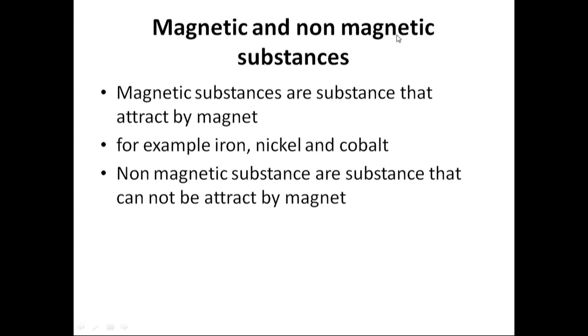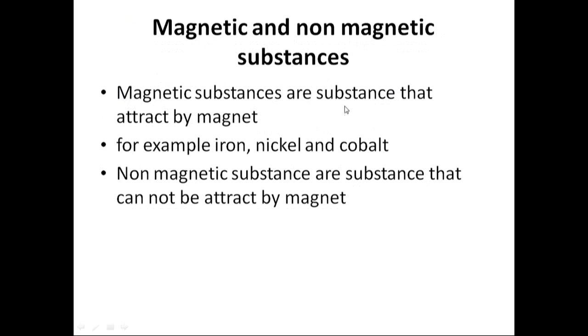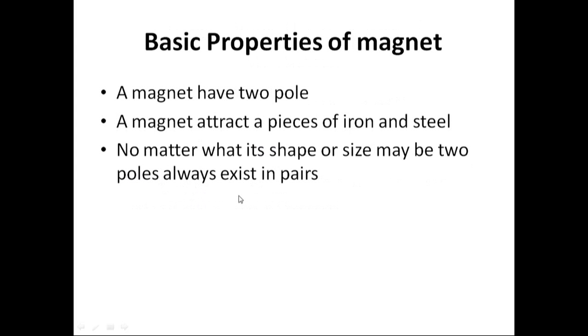Magnetic and non-magnetic substances. Magnetic substance first. Substances are grouped into two by the properties of their magnetism. The first is magnetic substances. These are substances that are attracted by magnets, for example iron, nickel, and cobalt. The next is non-magnetic substances, which are substances that cannot be attracted by magnets, such as gold, aluminium, and glass.